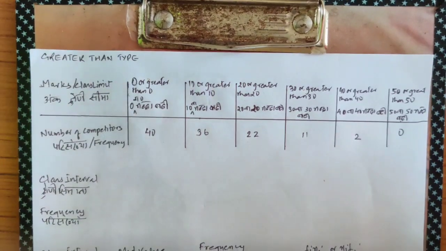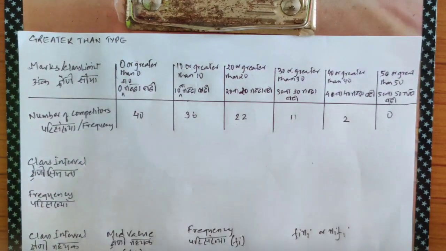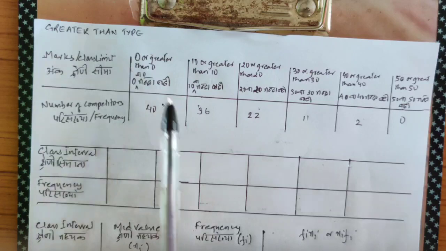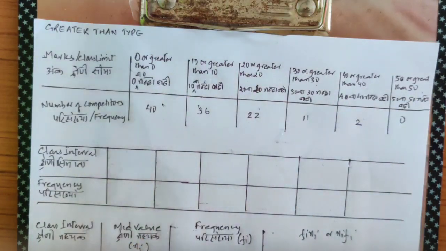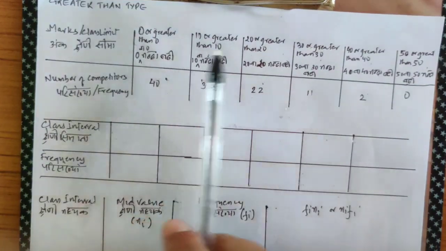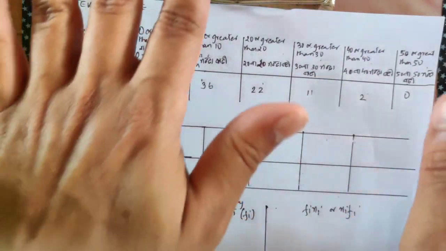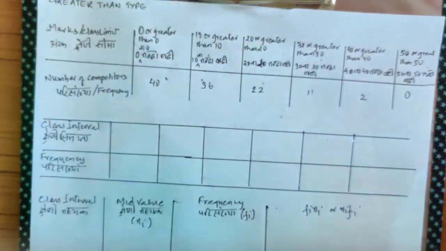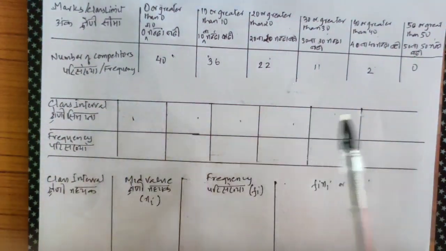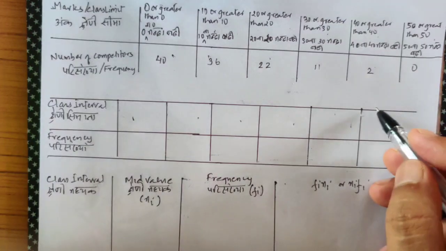Okay, so now let's try to fill it up. Okay, let me draw a line. Remember one thing, when we have greater than type, count the number of tables. 1, 2, 3, 4, 5, 6. So now when you make it into exclusive, if there are 6 tables out here, you need only 5 tables here. 1, 2, 3, 4, 5.